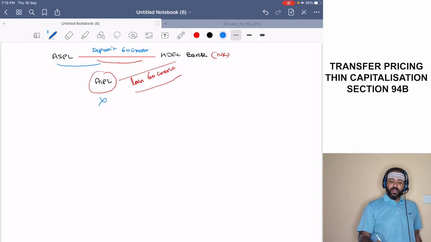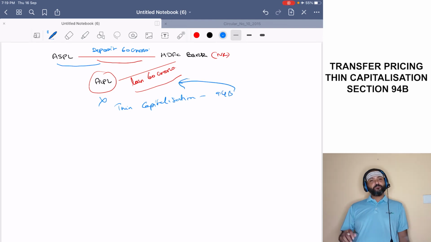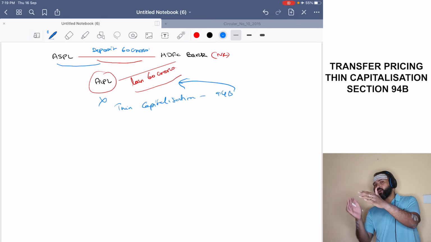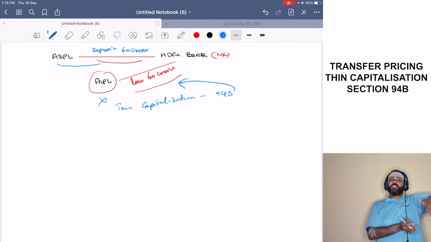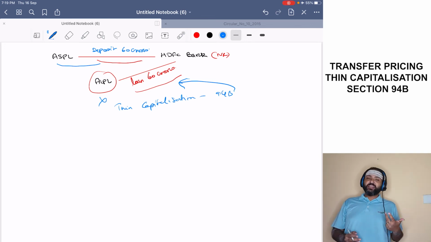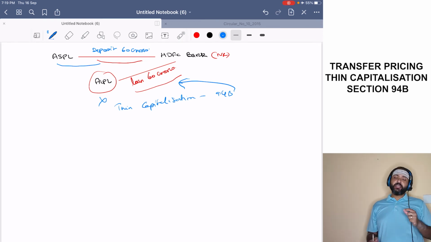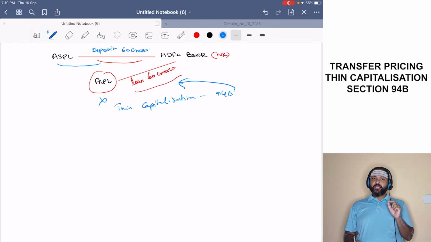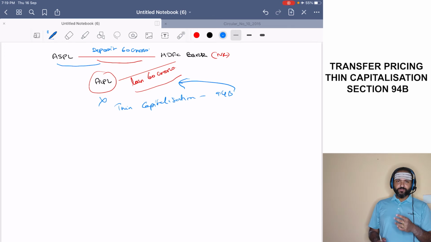Therefore, this is an indirect associated enterprises borrowing transaction. This also tantamounts to thin capitalization. Therefore, even such a loan will have the provisions of section 94B applicable. So what has happened? The foreign entity depositing an amount and the Indian entity taking a loan for the same amount, it results in thin capitalization indirectly. Therefore, you will have to apply section 94B.